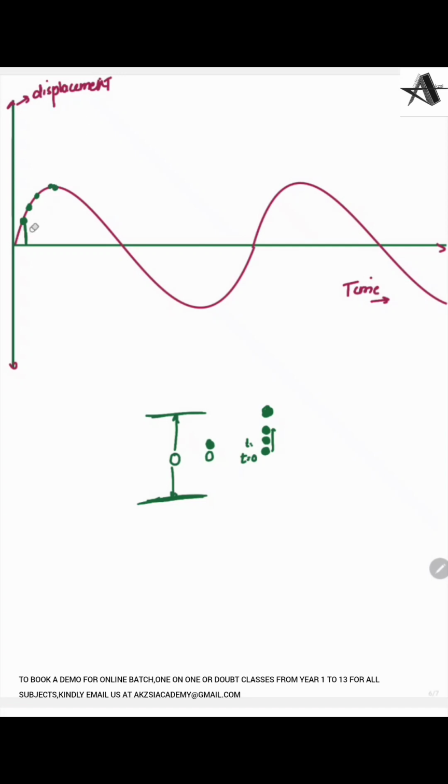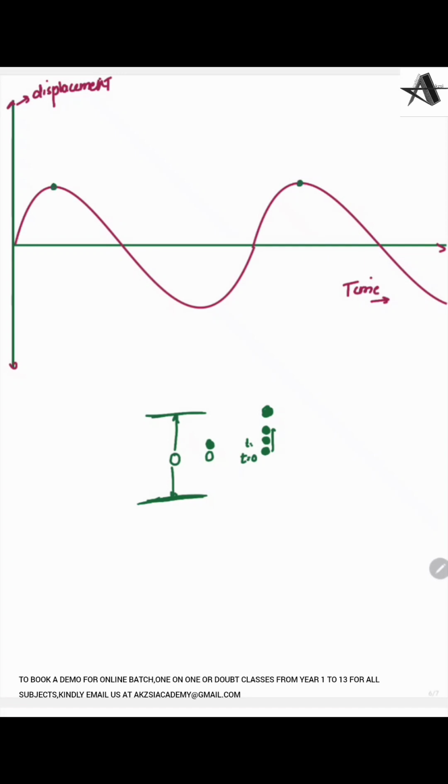So when I plot all the displacements against their time, that means at what time the particle shows what displacement from the mean position, where the mean position is when the particles are resting, not vibrating at all. From that position, whatever the displacement, when you plot it on a graph and join them together, you will get this curve.